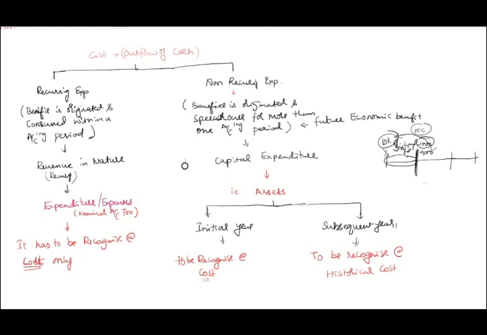Asset means it's an expenditure. That's all, as of now, that's what I can say. What an asset is and all, I have not defined. I'm just saying, if expenditure is incurred and the benefit has been postponed, then I can call it a capital expenditure. That's all. Whether it's an asset or not, when we go to a situation, let us decide.